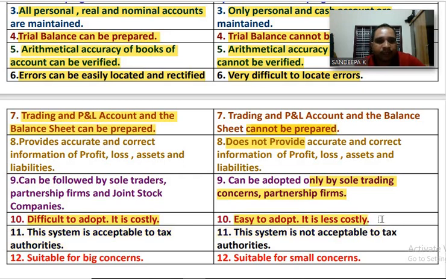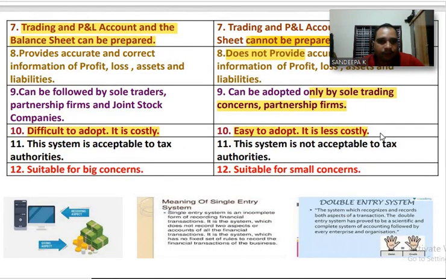Only few ledger accounts are maintained and it is handled by anybody. It is handled by less qualified and experienced persons.